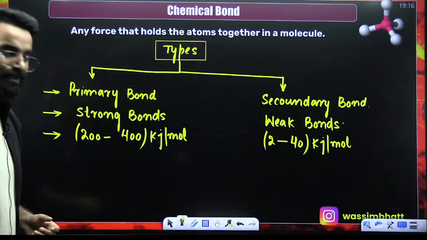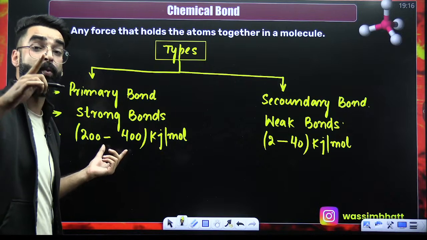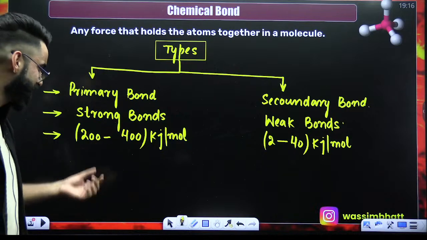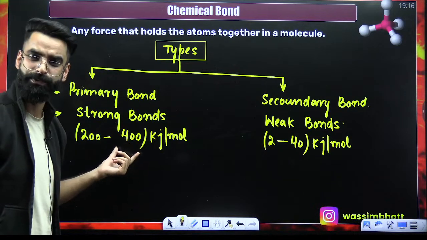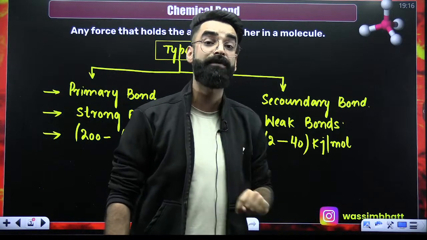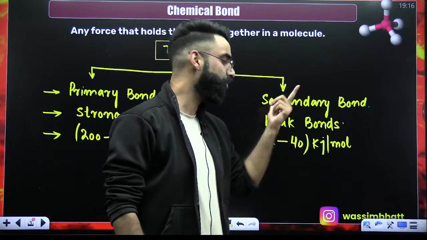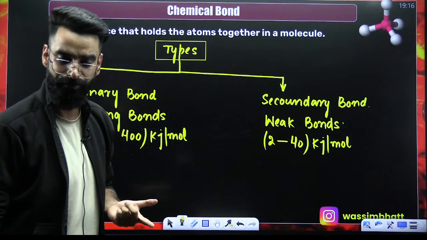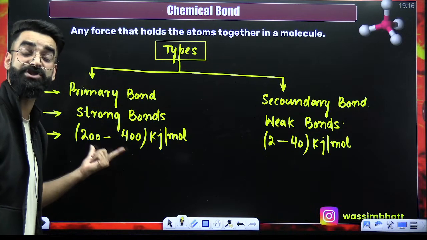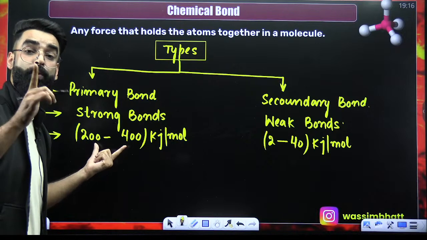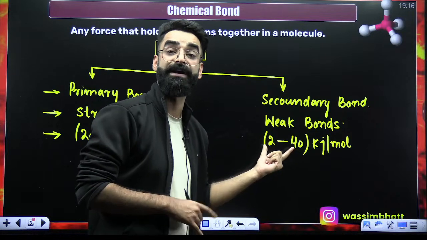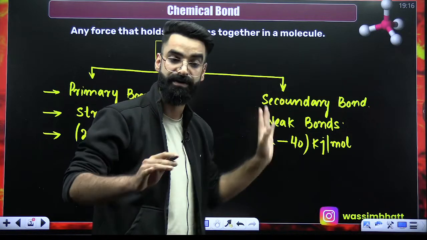So basically, the energy required to break 1 mole of primary bonds is between 200 to 400 kilojoules, and the energy required to break 1 mole of secondary bonds lies between 2 to 40 kilojoules per mole.